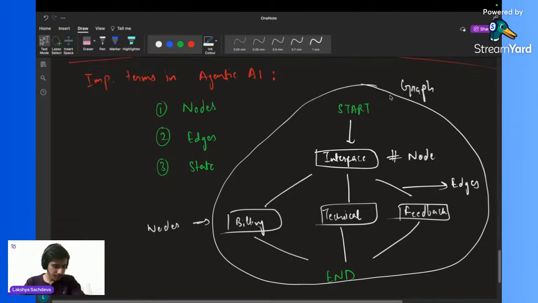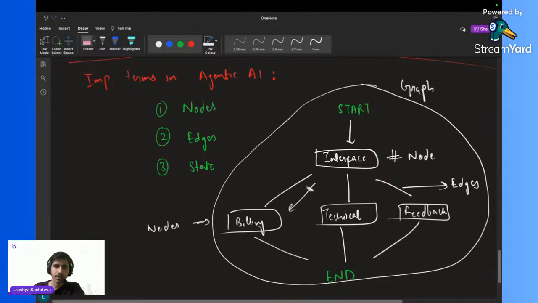I hope this much is clear. Nodes are nothing but my LLM chatbots over here. In this case, these are LLM chatbots, but anything that is performing some kind of task is known as a node. And when we are deciding the flow, like if there is a billing issue, it will go over here. So these are known as edges.